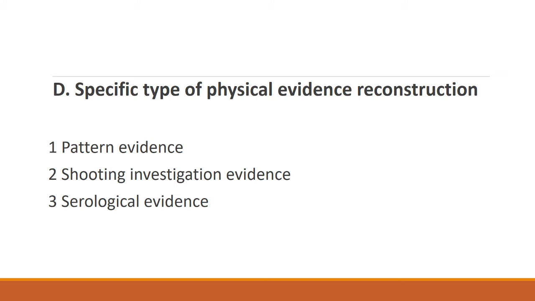Then serological evidences, whether any blood or body fluids we are getting, from that we are creating the whole event. So like that, depending on the specific type of physical evidence, the crime scene is reconstructed. So that is the fourth one: pattern evidence, shooting investigation evidence, serological evidence, like that.